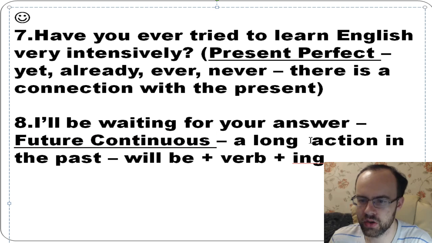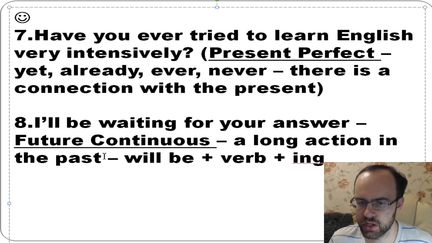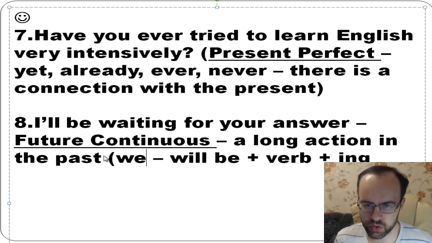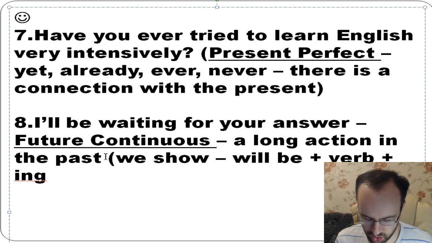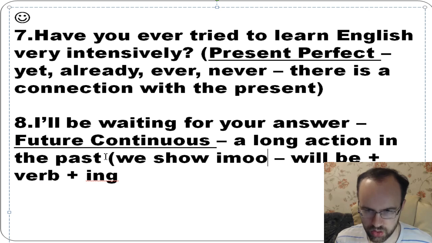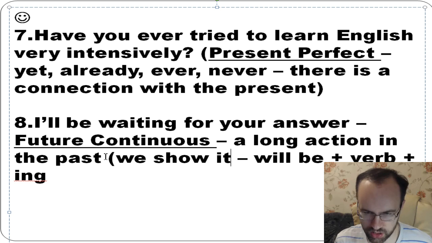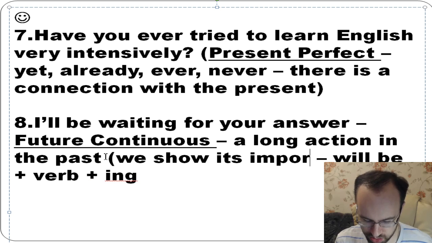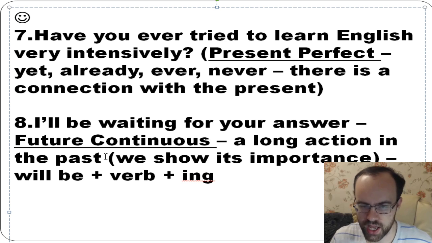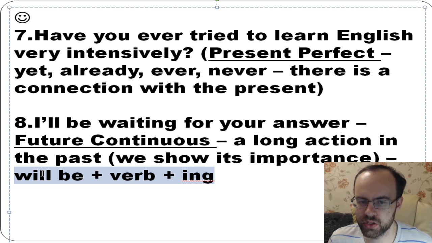It's a long action, or we show its importance. And as you see, we form it this way: will be plus verb plus ing.